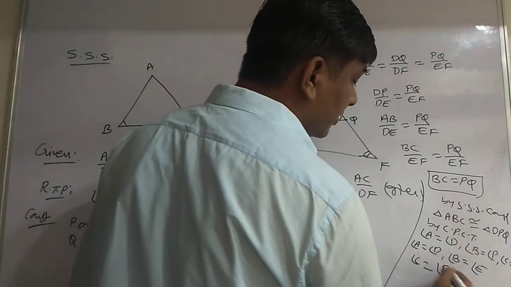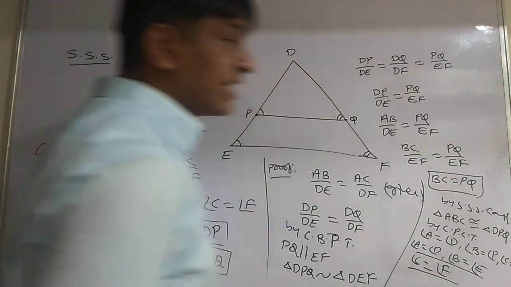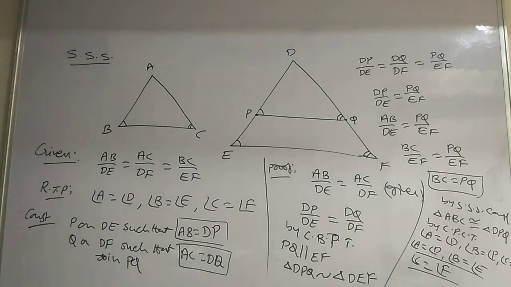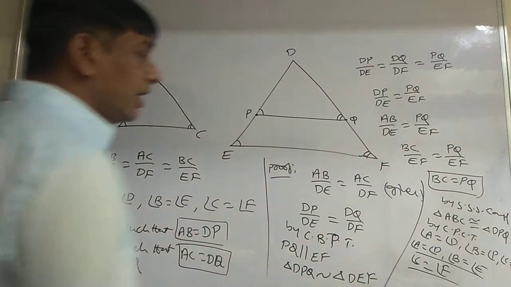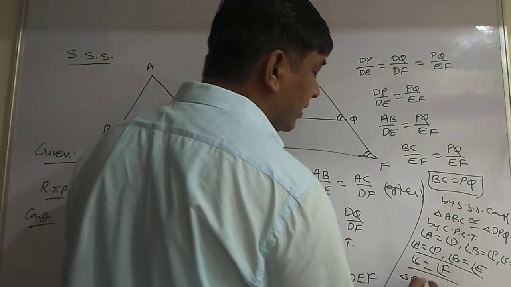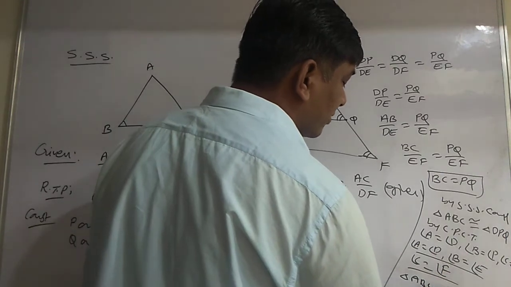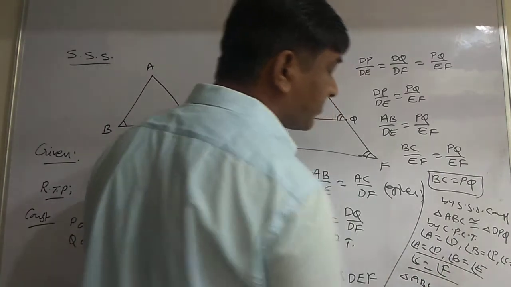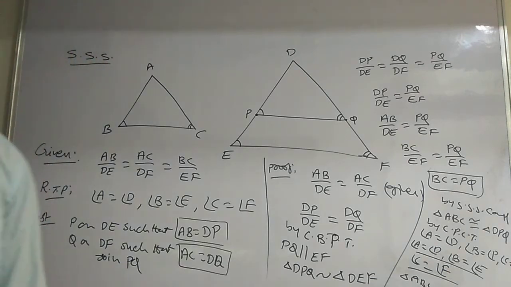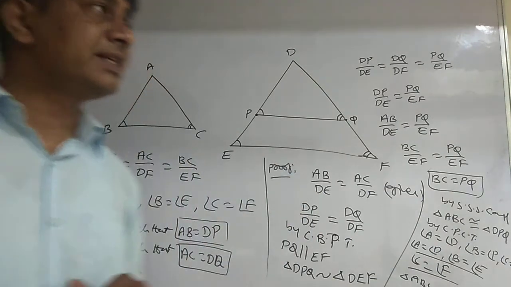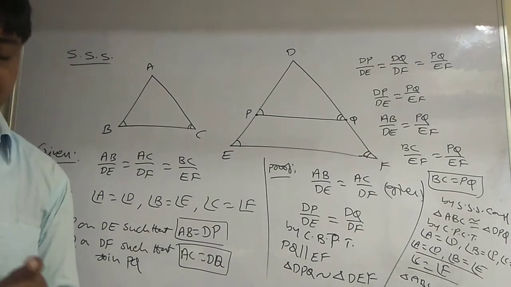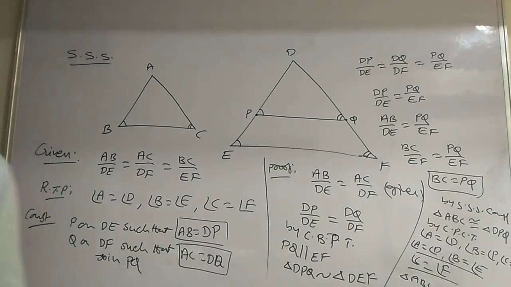So corresponding angles are equal. Therefore, triangle ABC is similar to triangle DEF. This is SSS similarity.